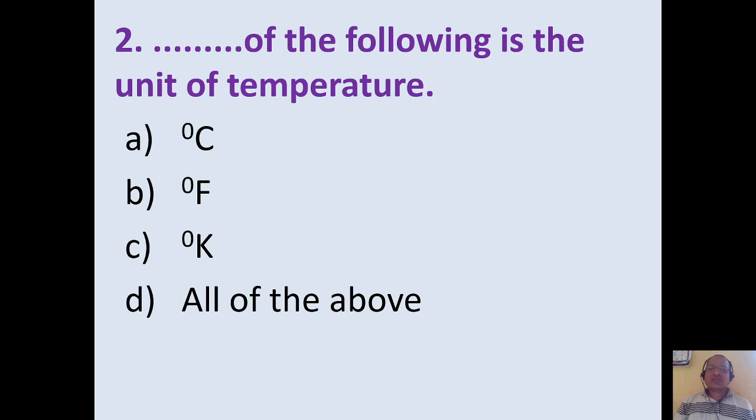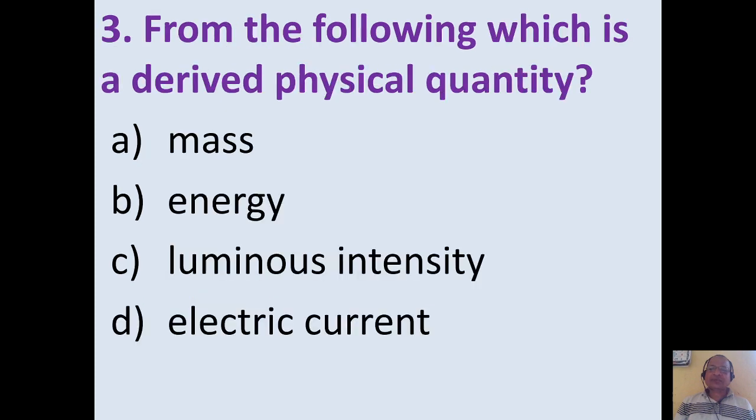Dash dash of the following is the unit of temperature. So we know that temperature can be measured in degree Celsius, degree Fahrenheit, degree Kelvin. So all of the above is the correct answer. But in certain cases it is asked dash dash of the following is the SI unit of temperature, then in that case the answer should be degree Kelvin, option C. Whenever it is asked SI unit of temperature, then it is degree Kelvin. But if it is not asked SI unit, then degree Celsius, degree Fahrenheit, degree Kelvin, all are the correct answer. So all of the above is the correct option here.